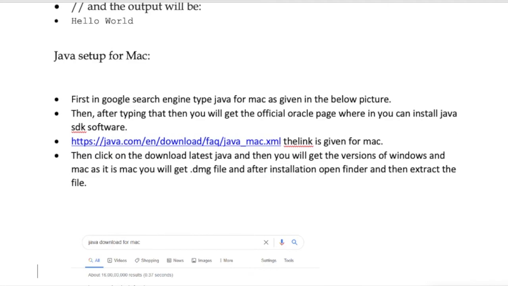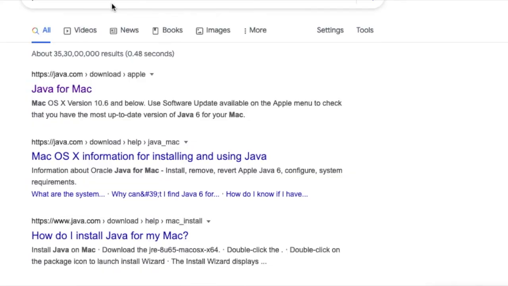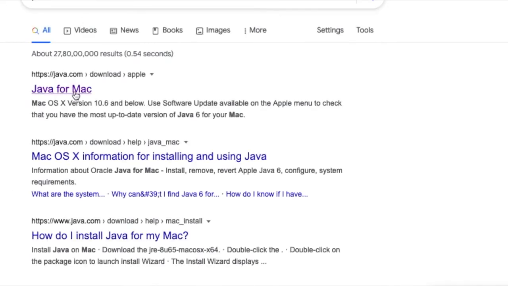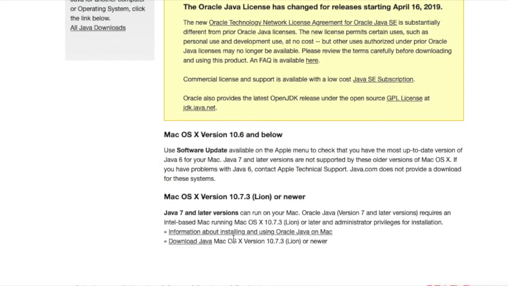So, the setup. We will just go and see the setup now. I've already entered Java for Mac. If you are going to use the Windows version, you may click on the Windows version. Let us download this Java.